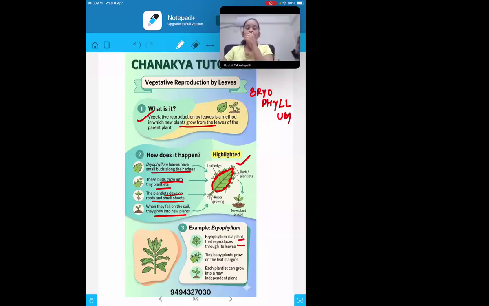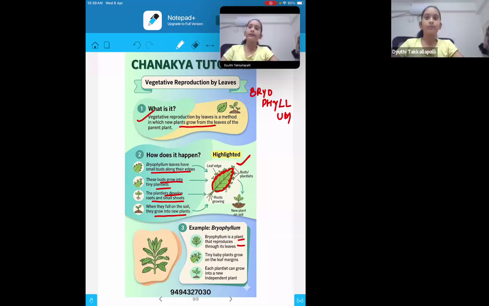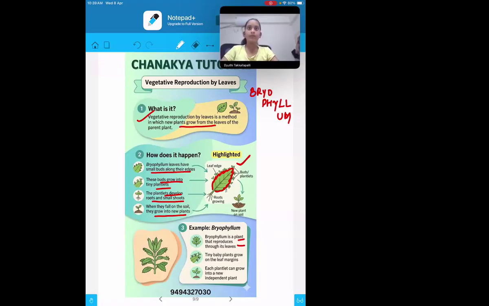In the plants also, once they fall down, they will be small only. But automatically, when they are getting the nutrients, sufficient air, light, all those things, they will also develop into the new plant as like the parent plant. Clear? Clear. Understood, Lakshya? Yes, ma'am.